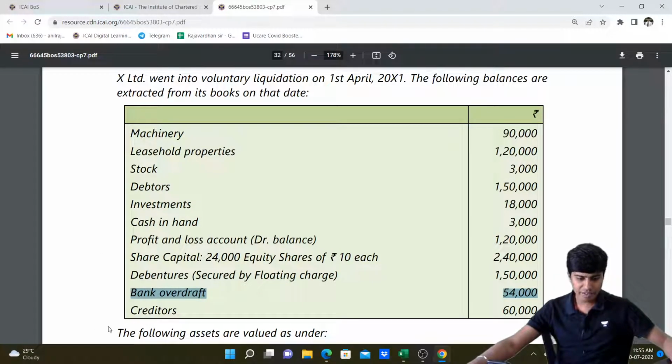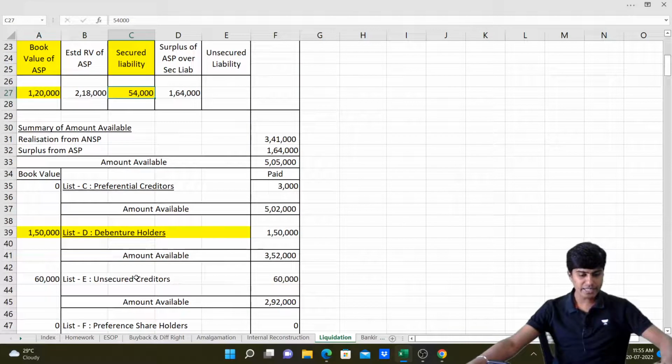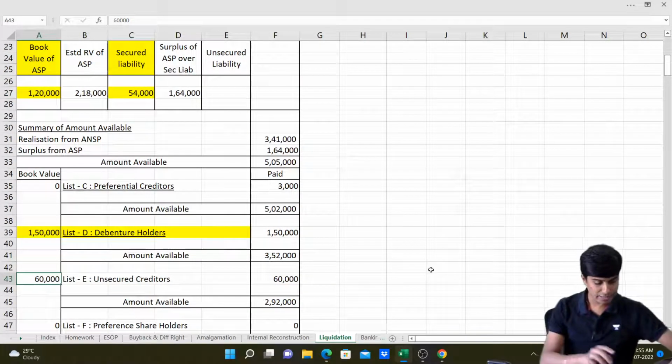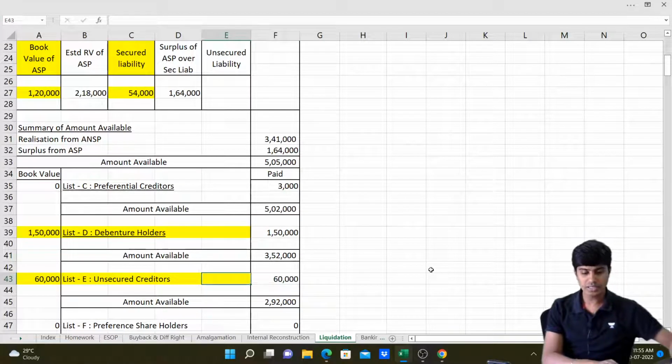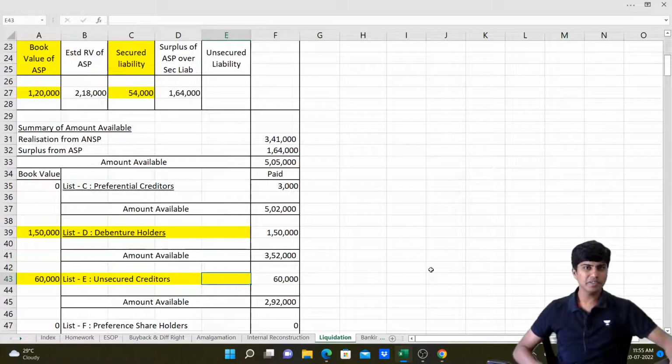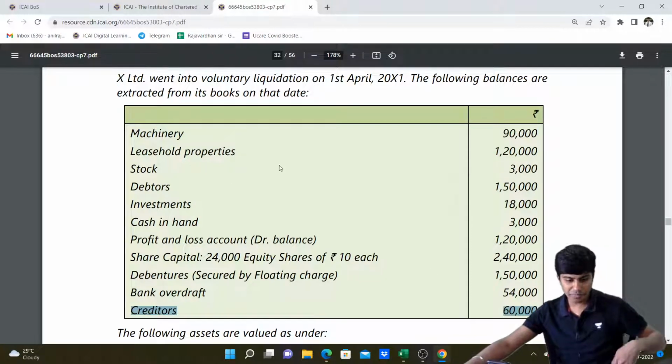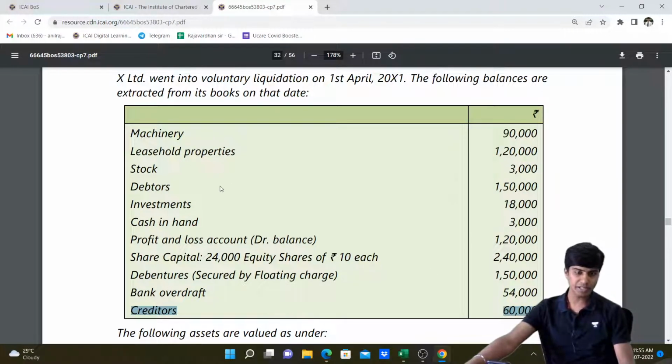Great. Then we have lastly creditors 60,000. These are unsecured creditors, so we'll write them in list E. In my list E, I would write unsecured creditors 60,000 rupees. I will write the payment value later. Done. So we're done with that first table. I've only written the first table details.